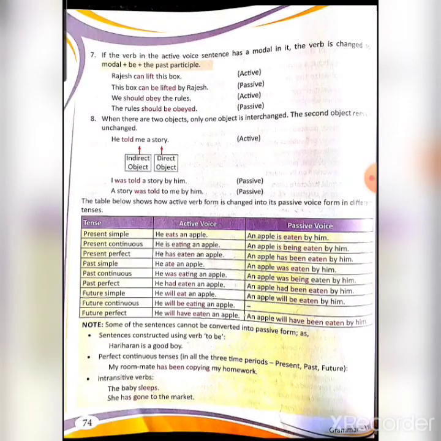Of all three forms, the perfect continuous tense we cannot make into passive. For example, my roommate has been copying my homework. Third, intransitive verbs like the baby sleeps, she has gone to the market. All these cannot be converted into passive form. All right.